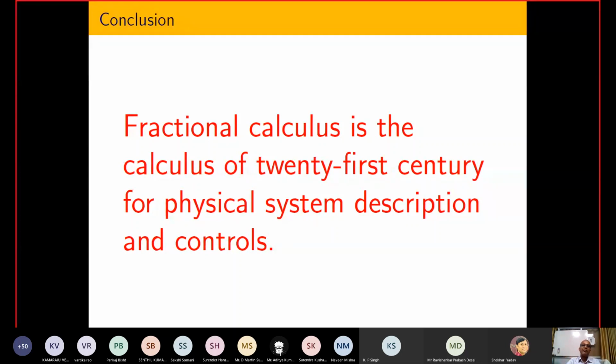So the conclusion is that fractional calculus is the calculus of the 21st century for physical system description and control. People are saying that we have already modeled a lot of systems using integer order. Now we are taking some kind of system which is not either solid or not, so we need another method of modeling. Till now we haven't understood all the mechanisms of our body, and most of the time that is governed by fractional calculus. So for that particular problem this calculus is important.